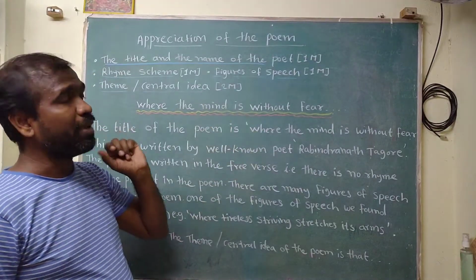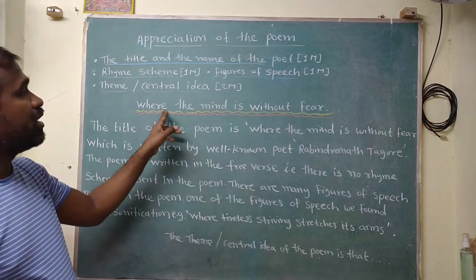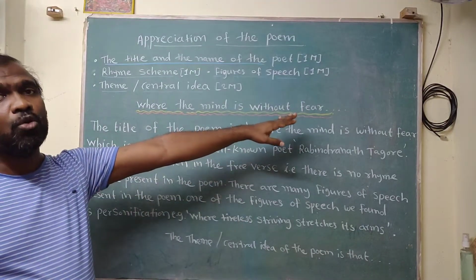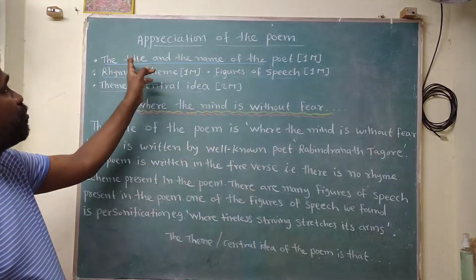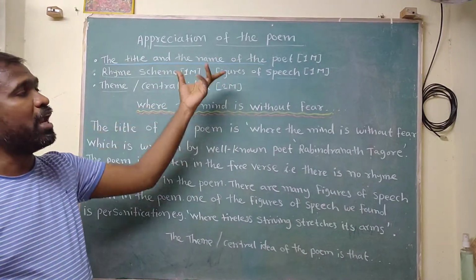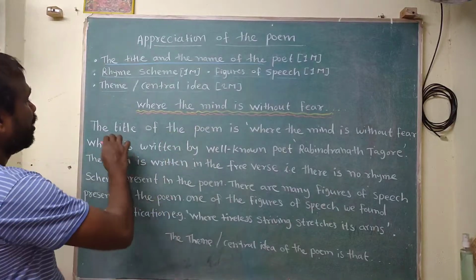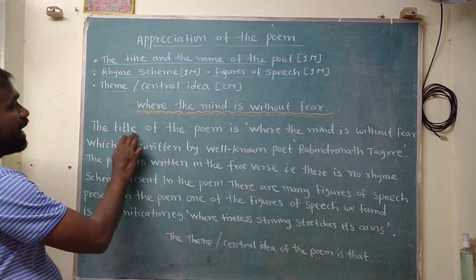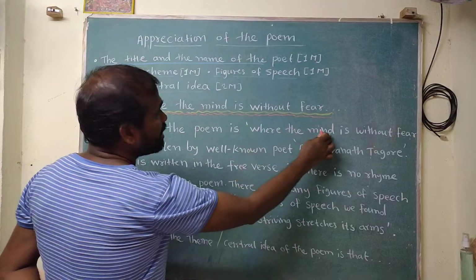The very first poem in 10th standard, that is Where the Mind is Without Fear. Now how to write appreciation? The very first point, that is the title and the name of the poet. This point we have to elaborate in a sentence. So here I have written the title of the poem is Where the Mind is Without Fear.